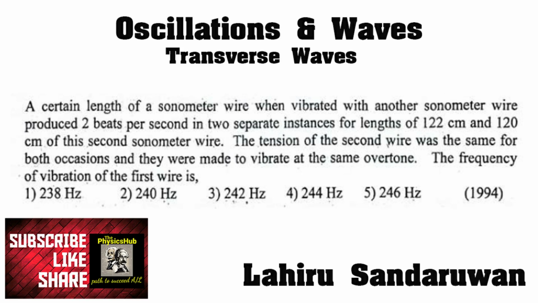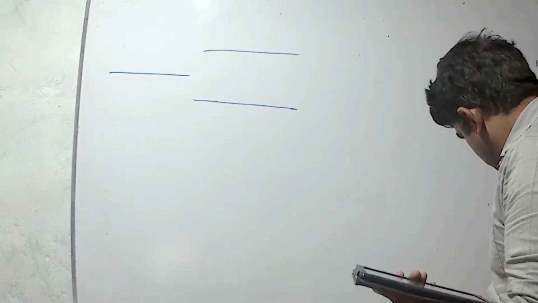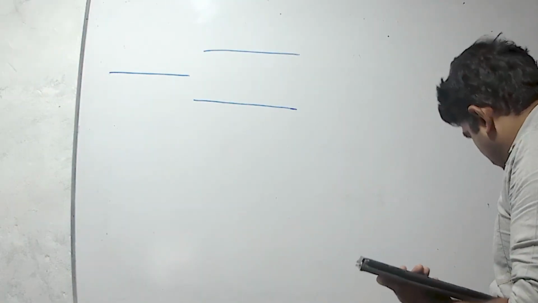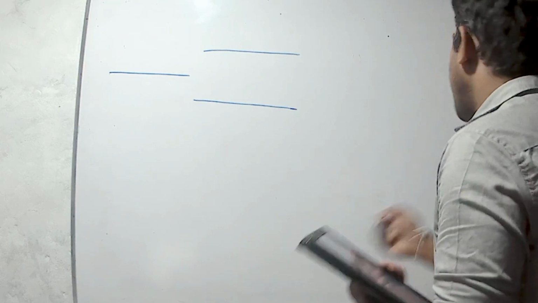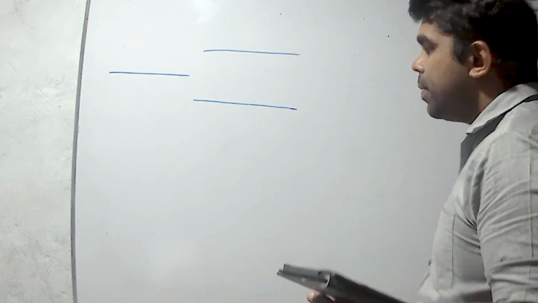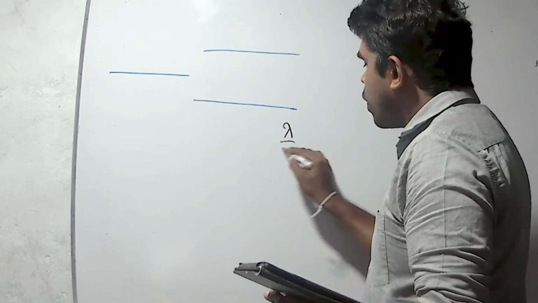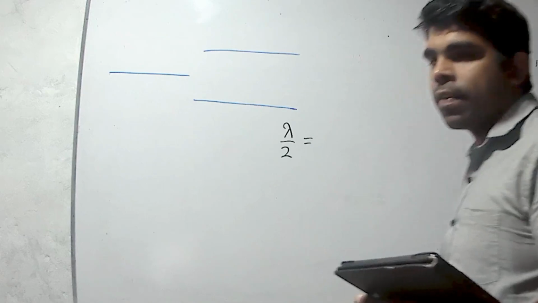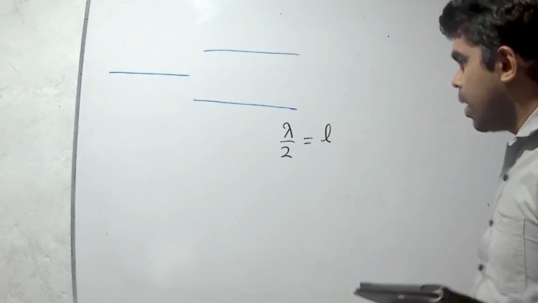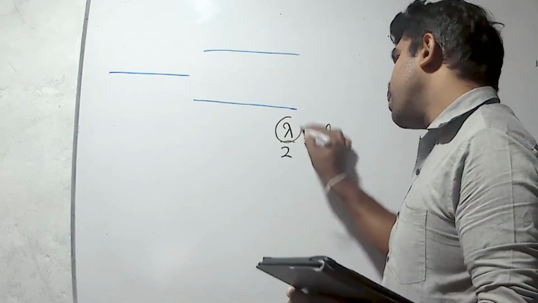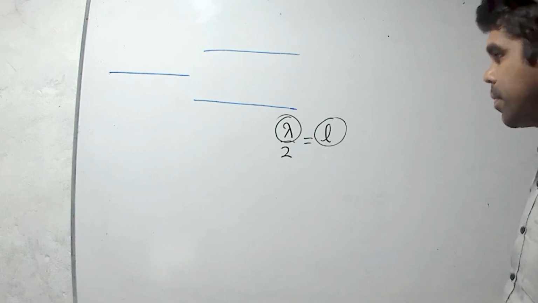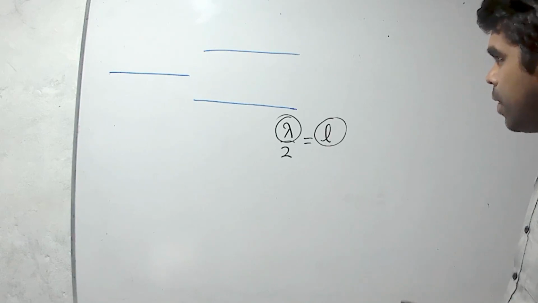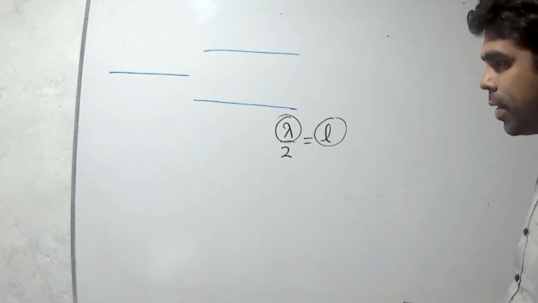The frequency of vibration of the first wire is... they have given that there is the same overtone. If we consider it as the fundamental, we know that lambda over 2, wavelength divided by 2, equals L. Therefore, wavelength is directly proportional to length.